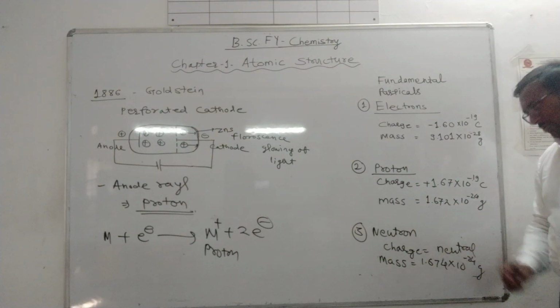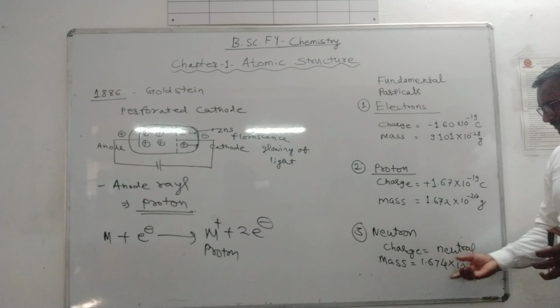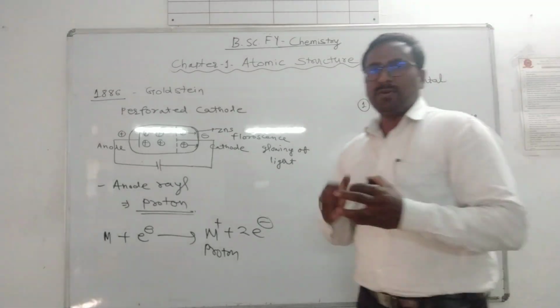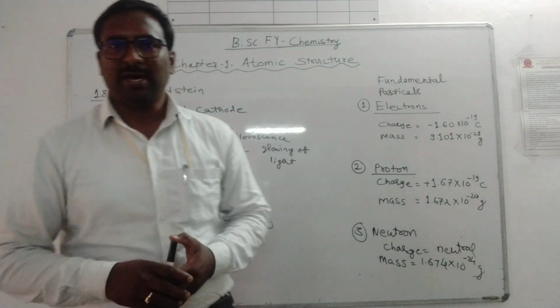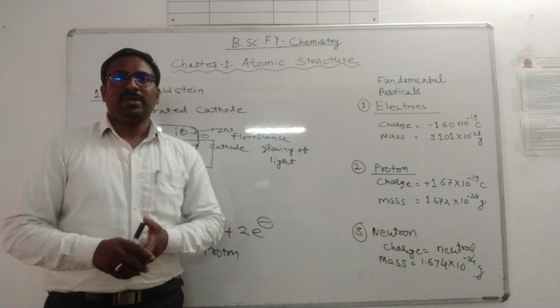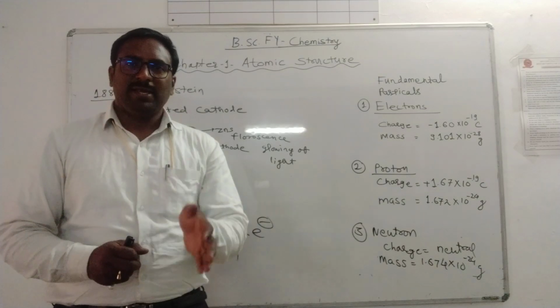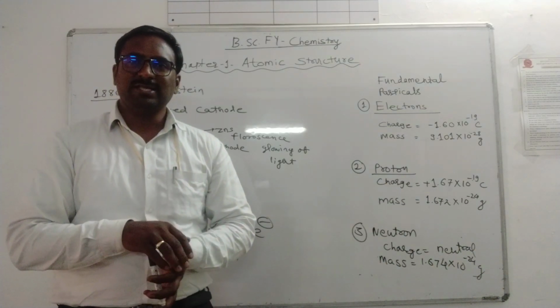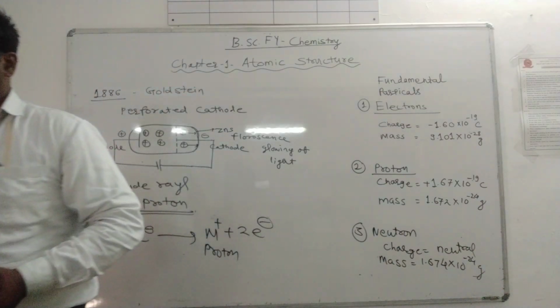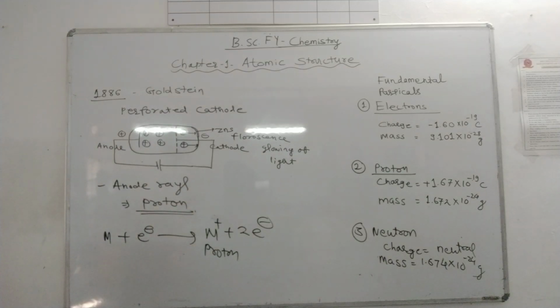And last, there is the neutron. It is a fundamental particle which was observed during a radioactive reaction, artificial transmutation. When beryllium is bombarded by helium nuclei or alpha rays, there is formation of a chargeless particle but having some mass.